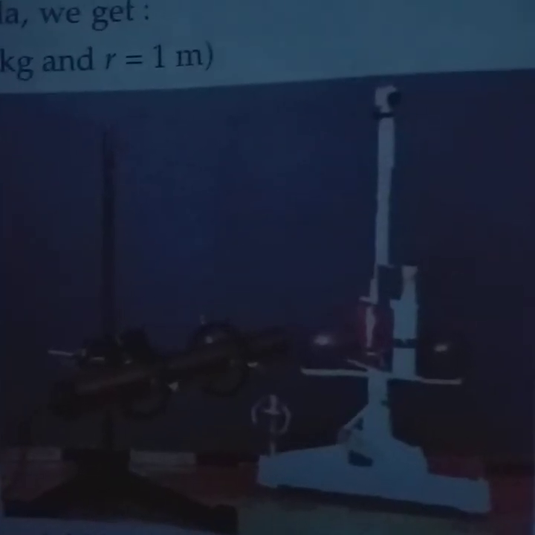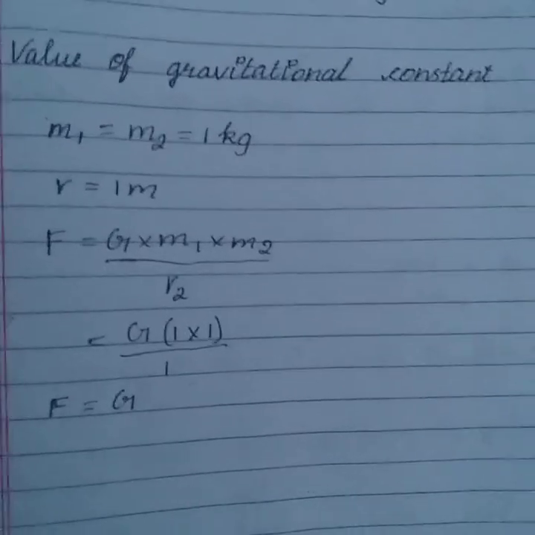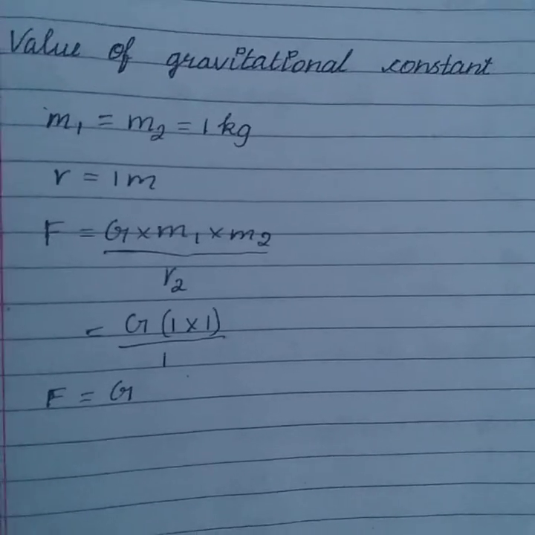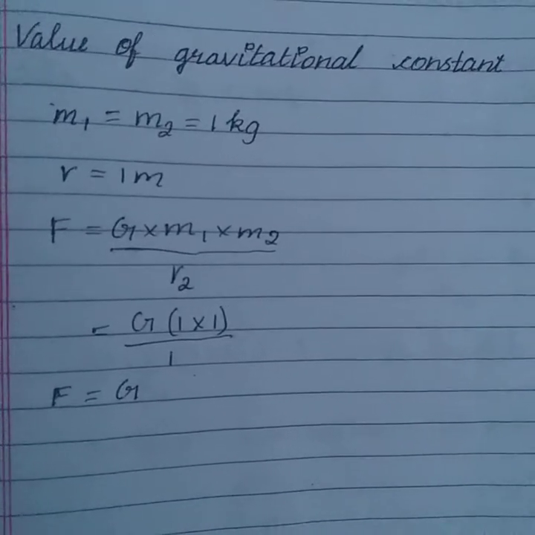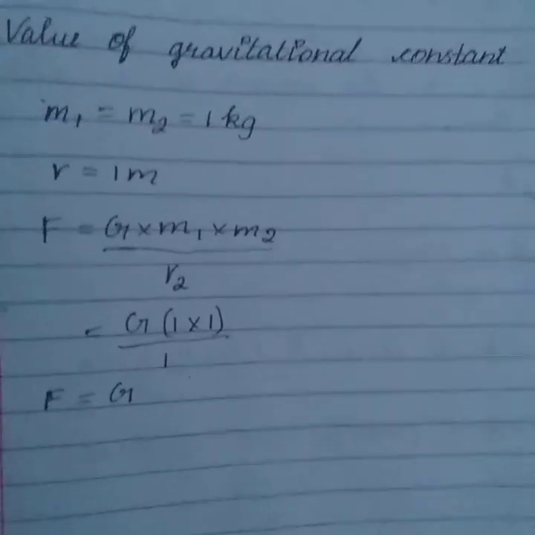This picture shows the experimental setup of the Cavendish method for determining the value of the universal gravitational constant G. Thus, the gravitational constant G is numerically equal to the force of gravitation which exists between two bodies of unit masses kept at a unit distance from each other.